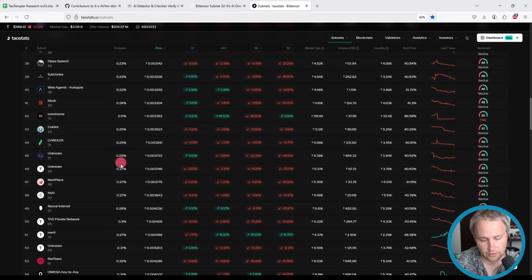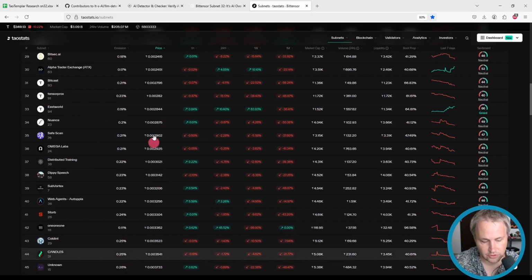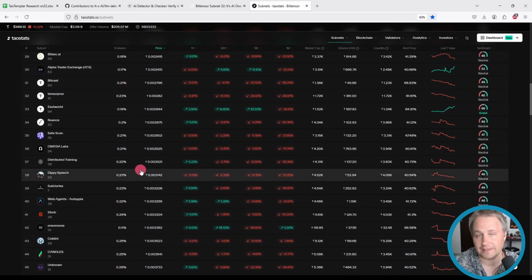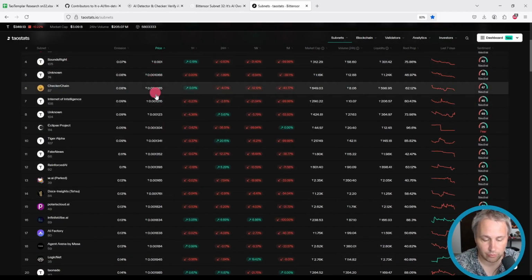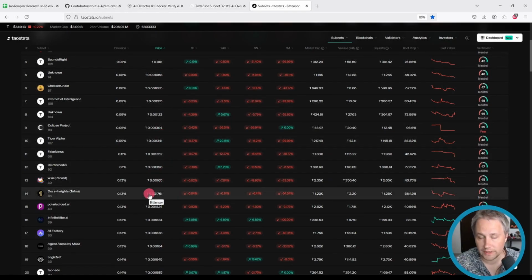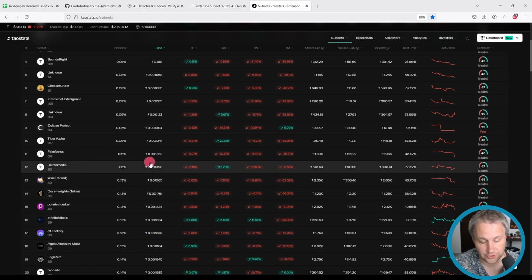So when you look at other subnets in the same price range, you should be really hoping to see a little bit of income. So yeah, anything at 0.001 that is actually doing some work, I think those ones are potential gems that you could find.